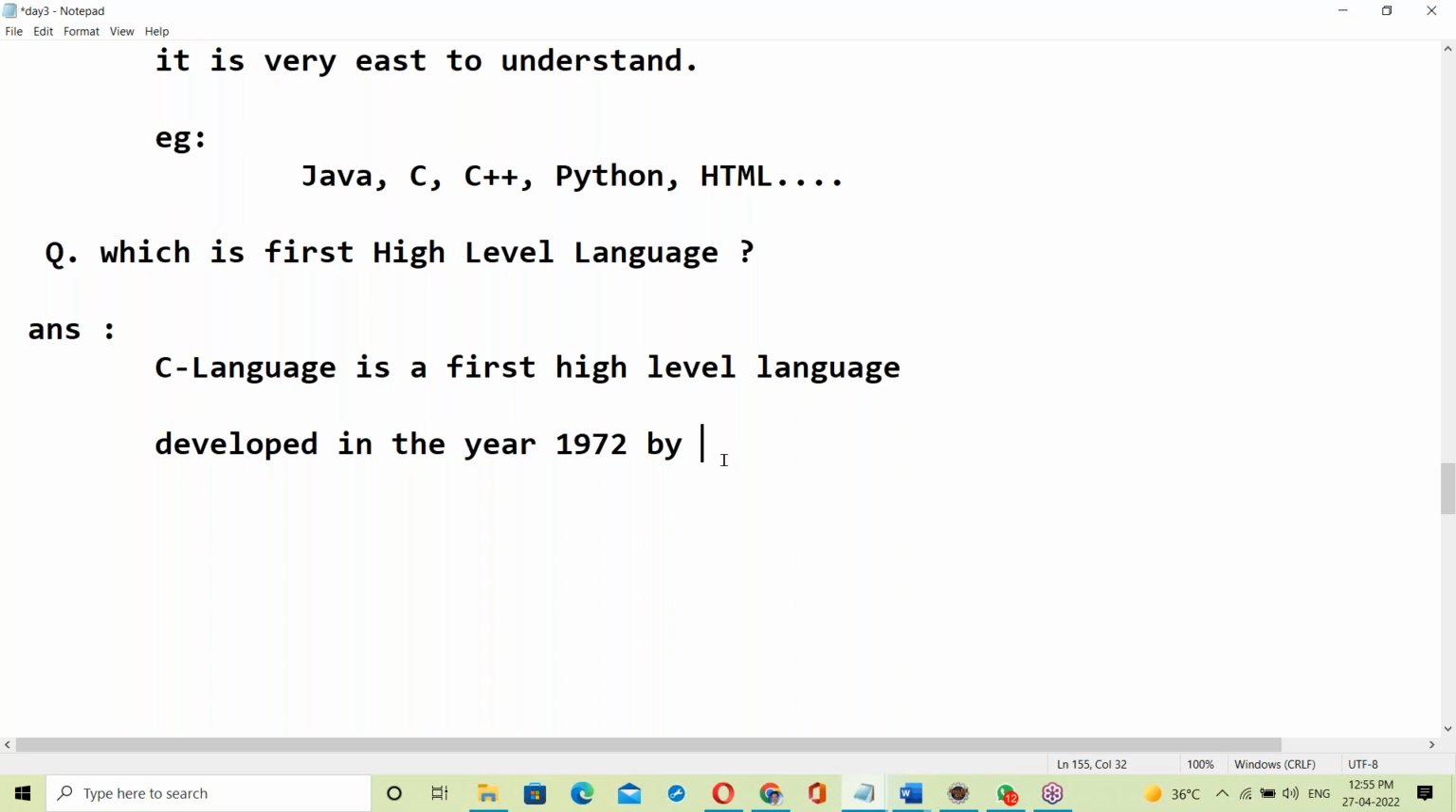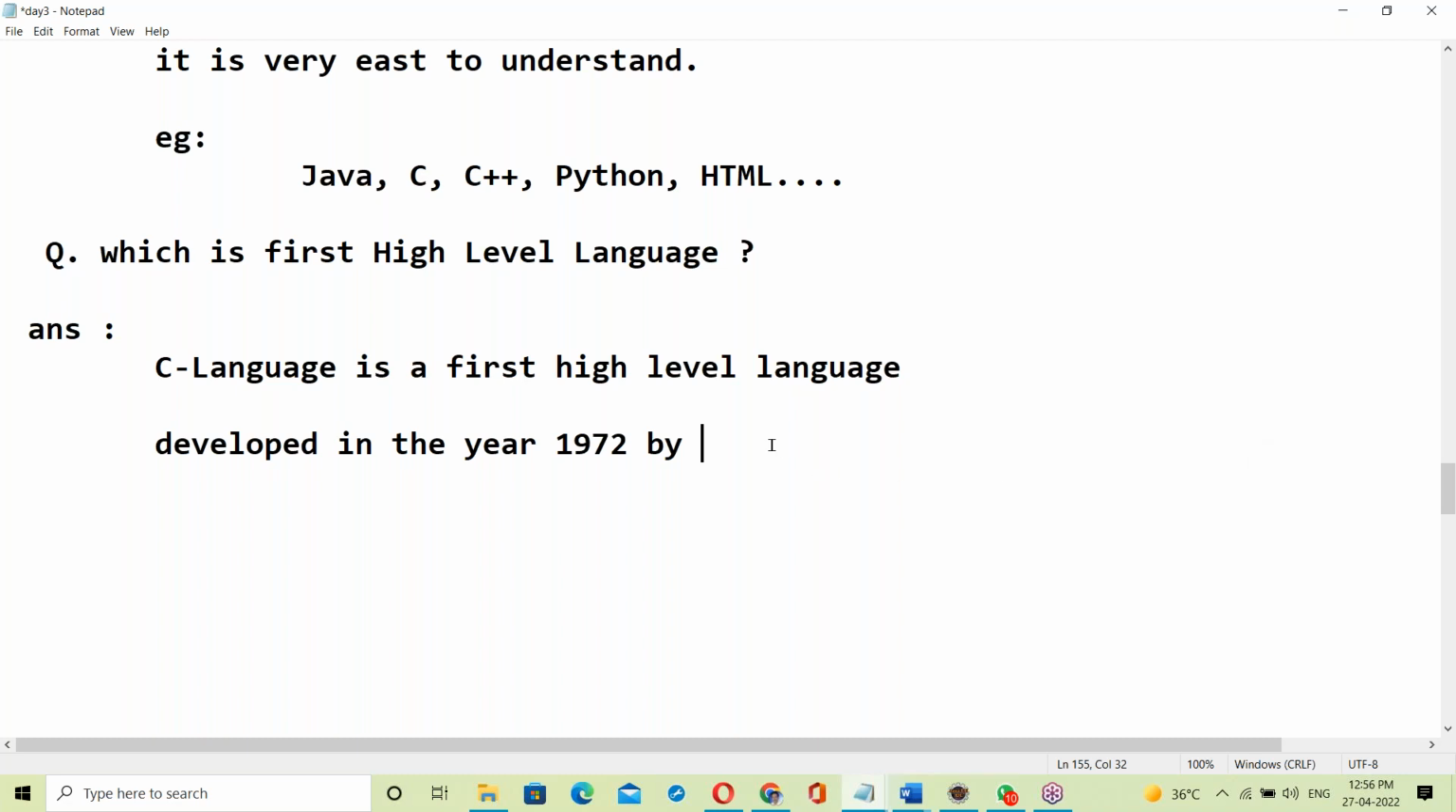Who has developed C language? What happened, guys? It's a very simple question I asked. C language is the first high level language, developed in 1972. By whom? Pallavi, good. Aravind, okay, good. Vijay Kumar, okay, good.